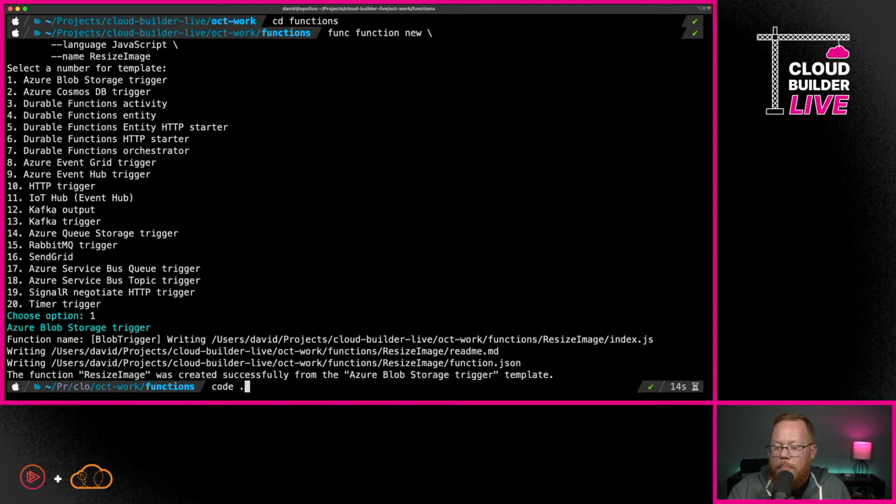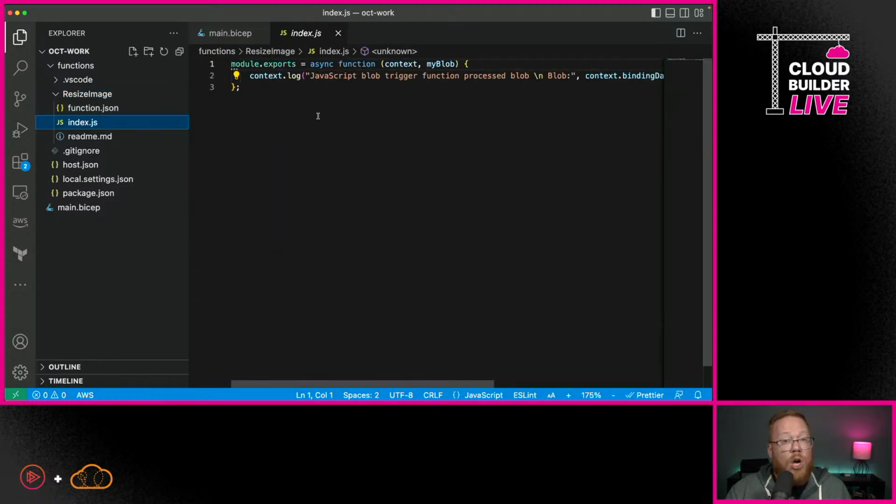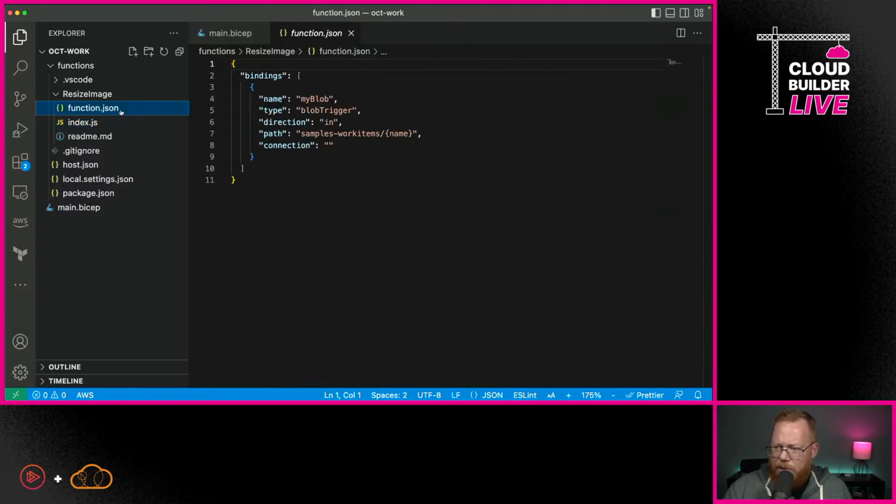So let's go ahead and go back over to VS Code. When we do, what you'll notice here is that we have a resize image directory. And within here, we have function.json and index.js. So the index.js, that's going to be our code. You'll see that in just a minute. And the function.json is what's going to configure our bindings.